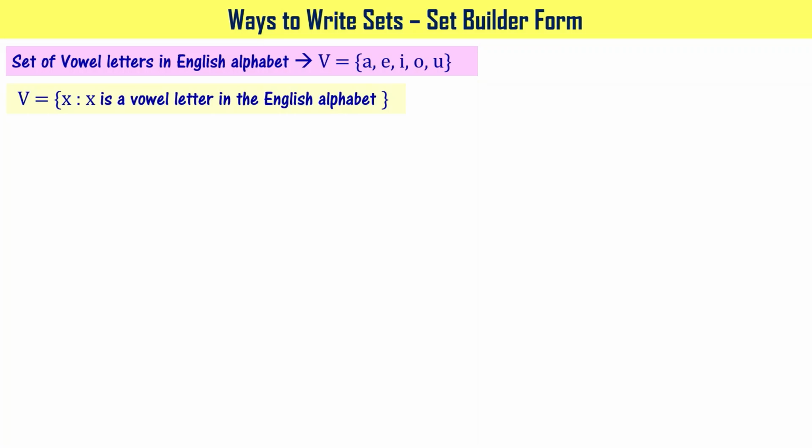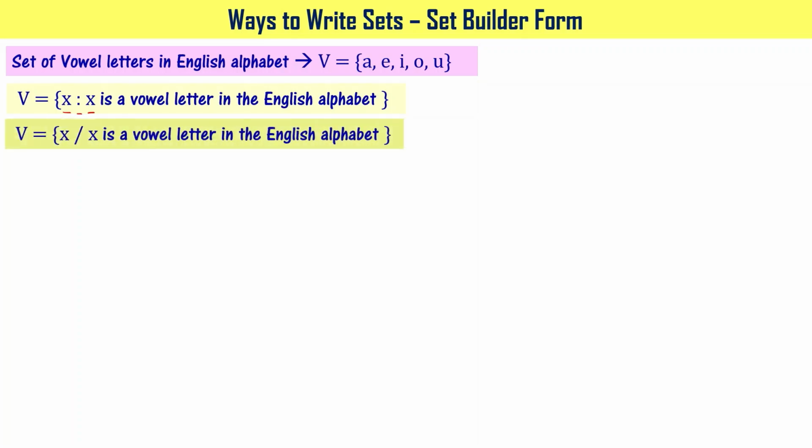V equal to, open the curly bracket and put X, then colon, then X is a vowel letter in the English alphabet, right? This can be also written in another slightly different way, that is V equal to X/X is a vowel letter in the English alphabet.